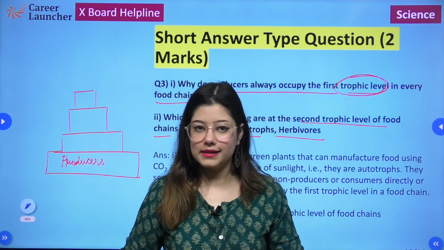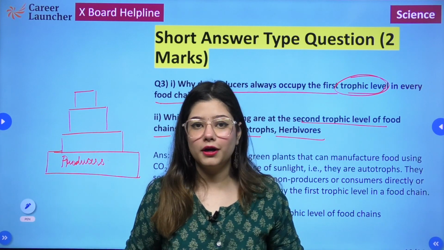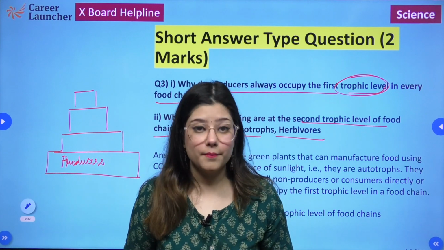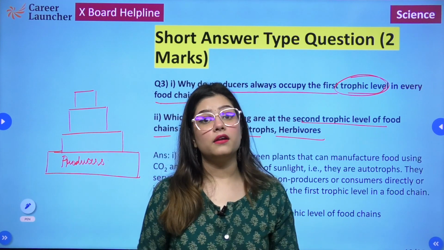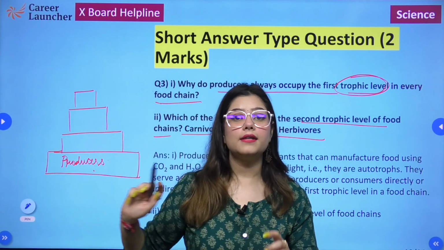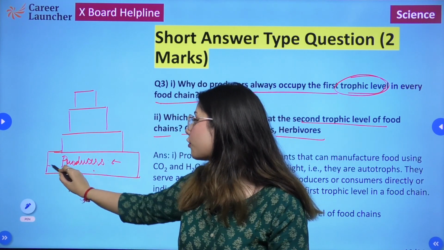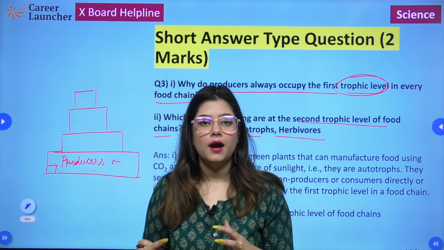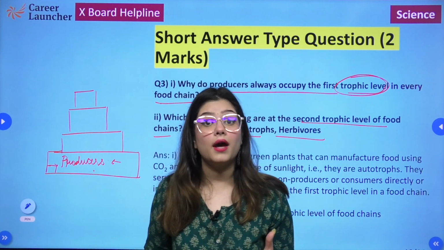They can produce their own food. Rather, other organisms depend on them for food, right? So energy will start passing on from this level. This is the level from which food will be synthesized without any dependency on other organisms.